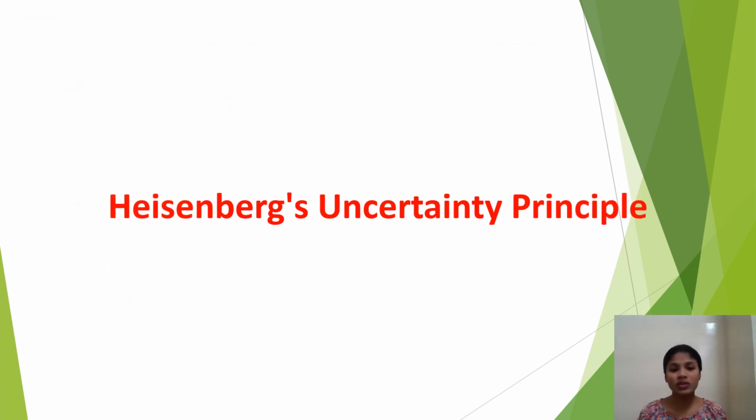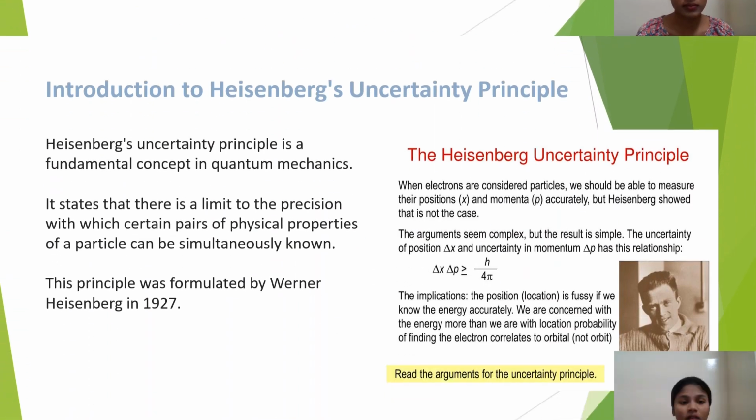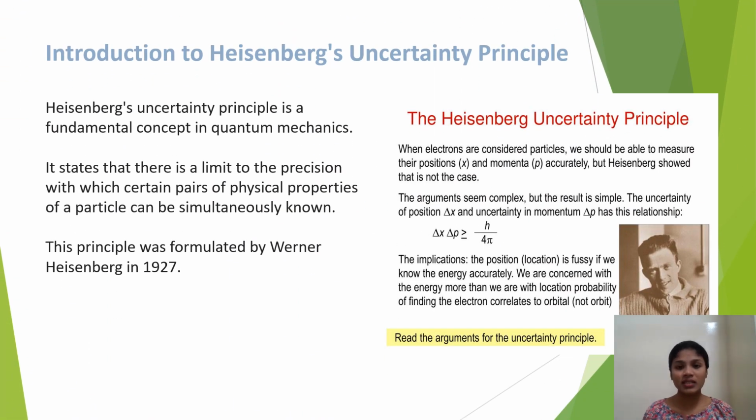Today I am going to discuss the Heisenberg uncertainty principle. Introduction to the Heisenberg uncertainty principle. The Heisenberg uncertainty principle is a fundamental concept in quantum mechanics. It states that there is a limit to the precision with which a certain pair of physical properties of a particle can be simultaneously known. This principle was formulated by Werner Heisenberg in 1927.